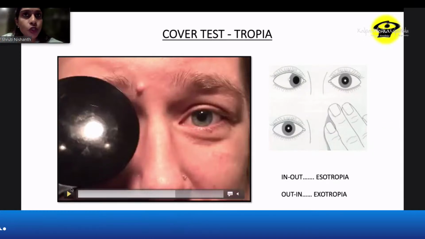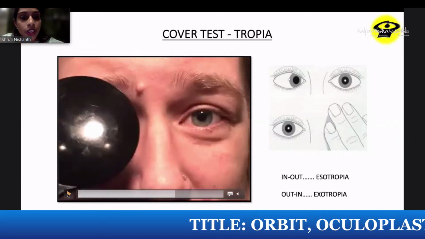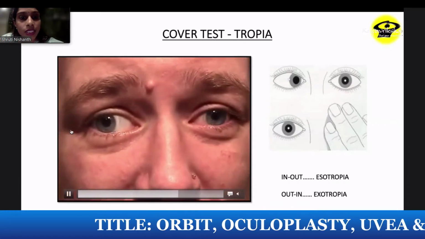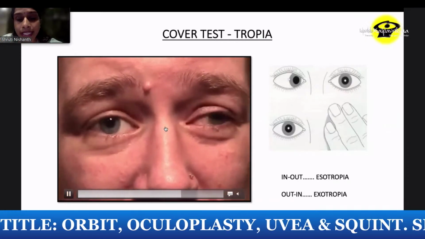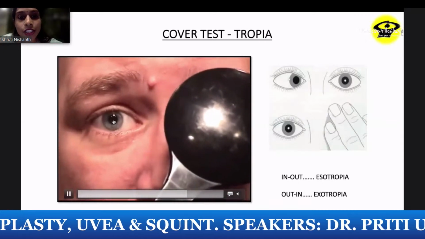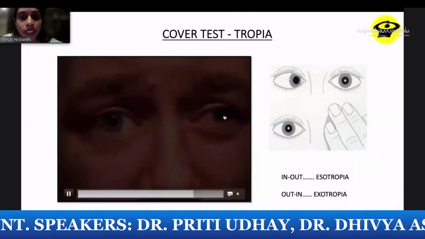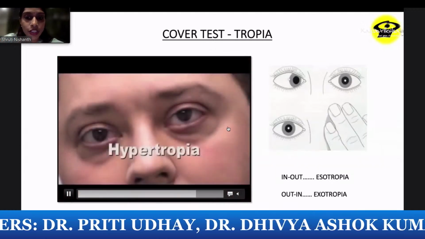Now when it comes to an uncover test, when you uncover, you have to look for the movement of the eye that had the squint. So when you uncover, the eye that was under cover was out, but it immediately takes up fixation. So when it takes up fixation, you know that the right eye is the stronger eye. Okay. So here again, you can see when you cover the weaker eye, it doesn't take up fixation.